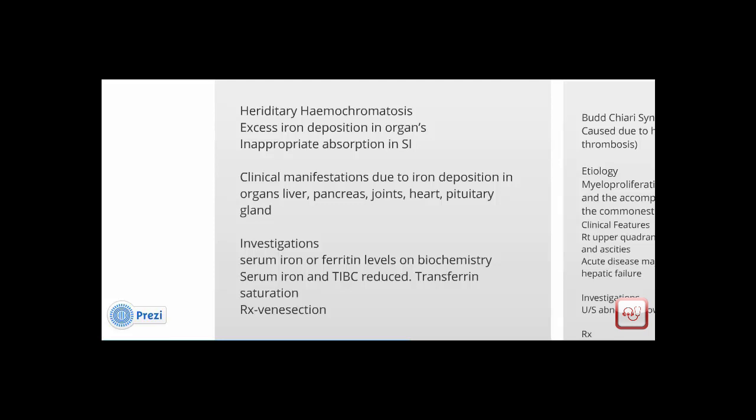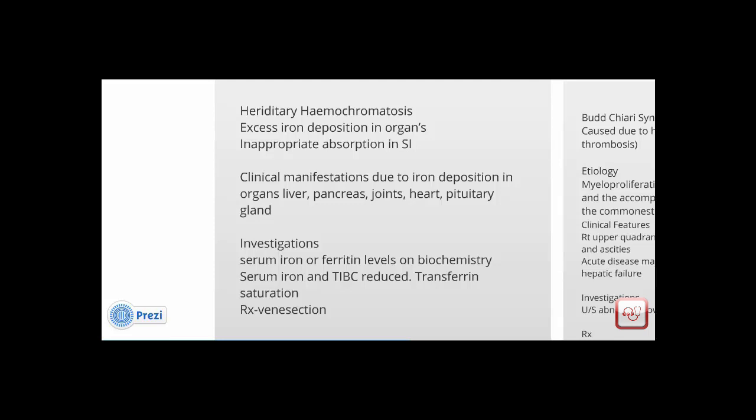Investigations would involve taking bloods from the patients, which would show increased serum iron and ferritin levels on biochemistry, and the total iron binding capacity would be reduced. Transferrin saturation, transferrin being the protein which transports the iron in the blood, would also be increased, that is more than 60%. Management involves venesection.